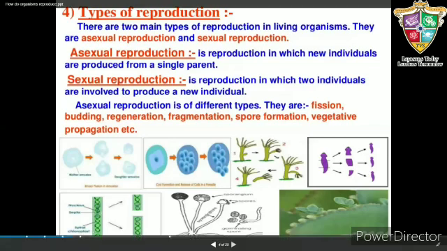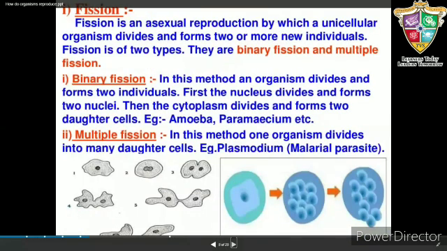Fission is a common method of asexual reproduction in unicellular organisms such as bacteria, yeast, diatoms, mycoplasma, and protozoans like amoeba and paramecium. It involves the splitting of a parent into two or more than two separate daughter cells.